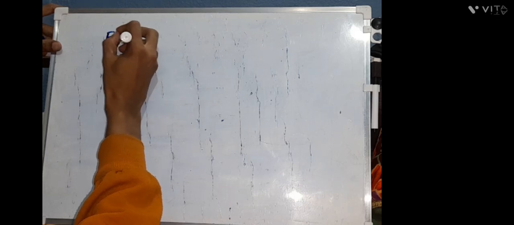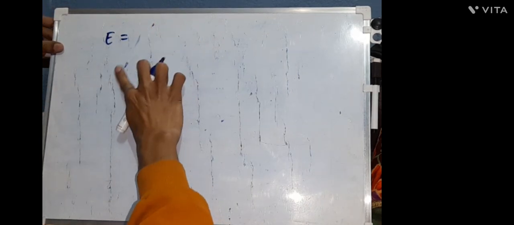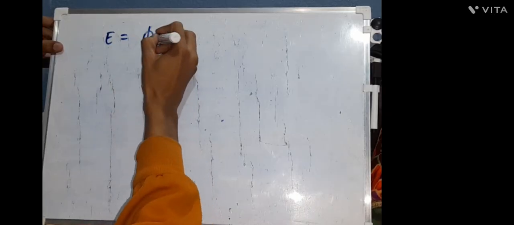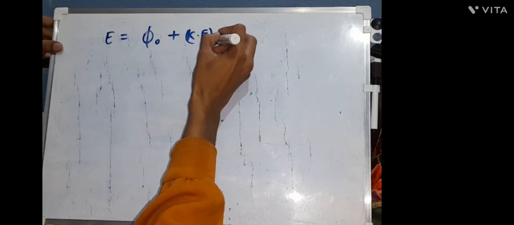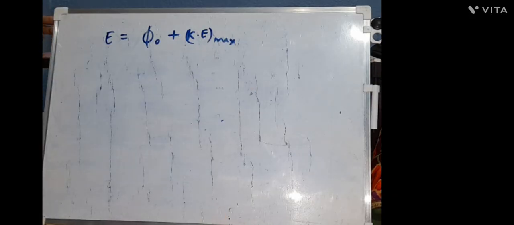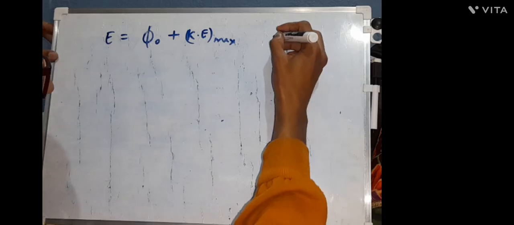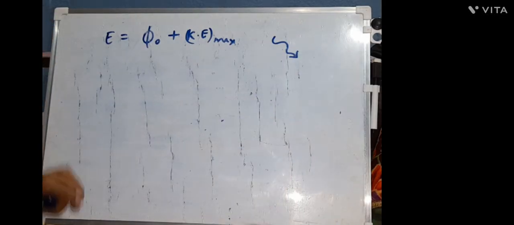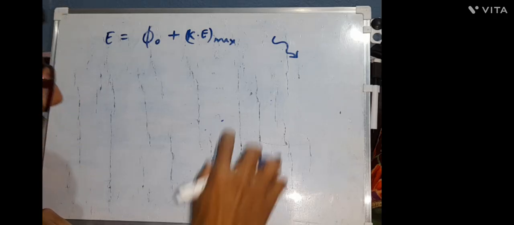It goes like E equals phi naught plus K max. It's very simple. So what is E? E is the energy per photon, that means the energy you are giving.